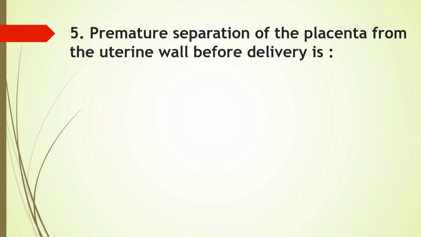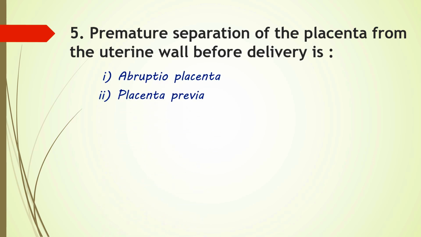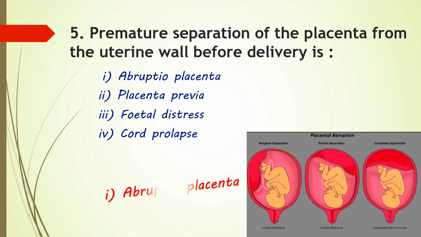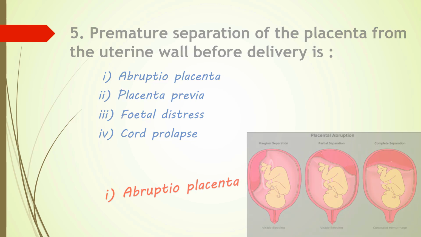Next question. Premature separation of the placenta from the uterine wall before delivery is called? Options are abruptio placenta, placenta previa, fetal distress or option 4 cord polyps. Placenta abruptio is a serious, often sudden pregnancy complication where the placenta detaches from the uterus before birth, typically after 20 weeks. So here option 1 is the correct answer.